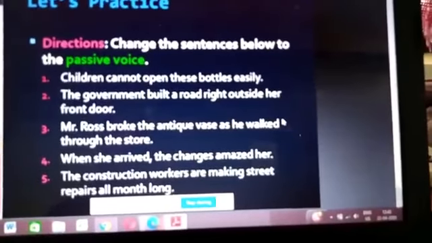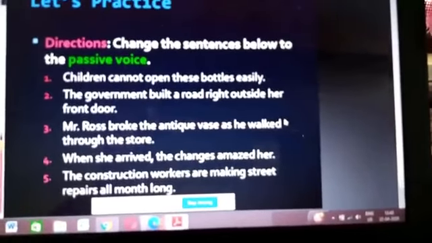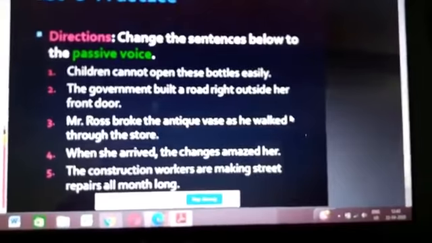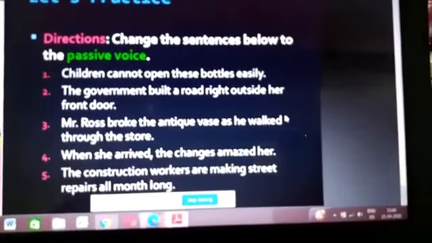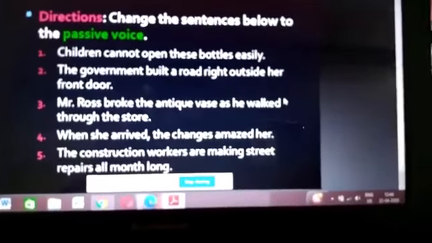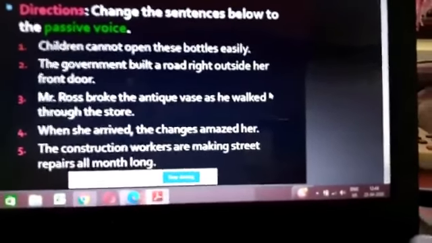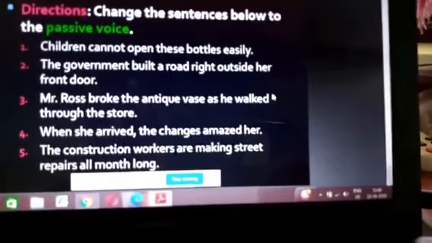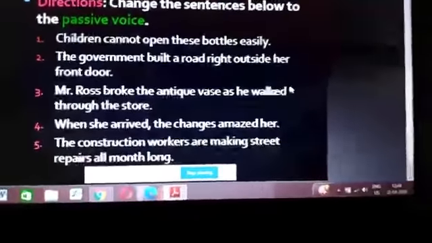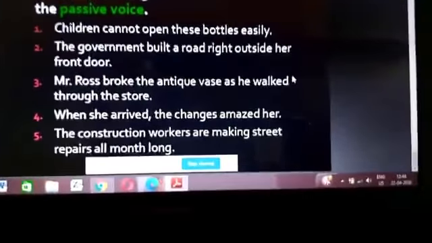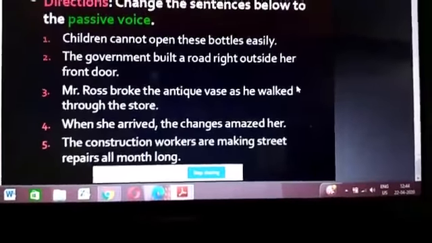Children cannot open these bottles easily. The government built a road right outside her front door. Mr. Ross broke the antique vase as he walked through the store. While she arrived, the changes amazed her. The construction workers are making street repairs all month long.